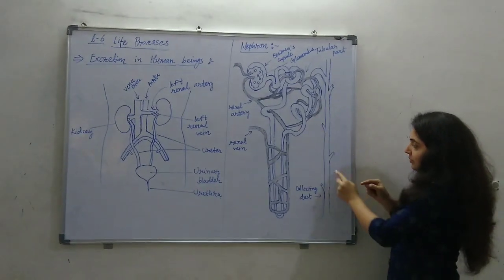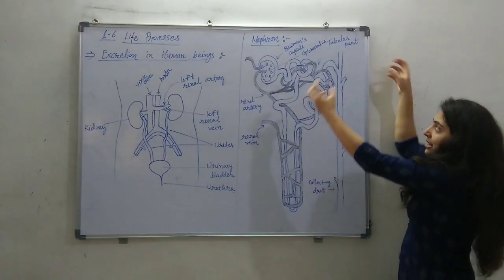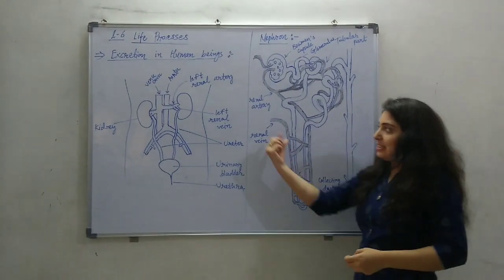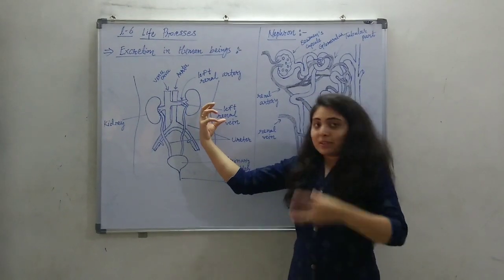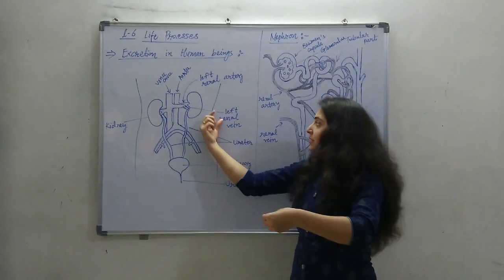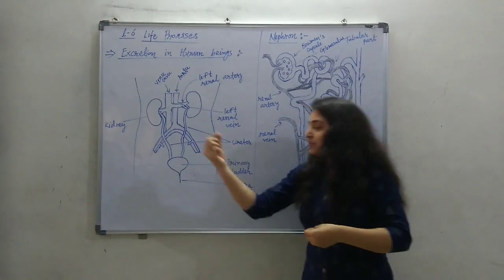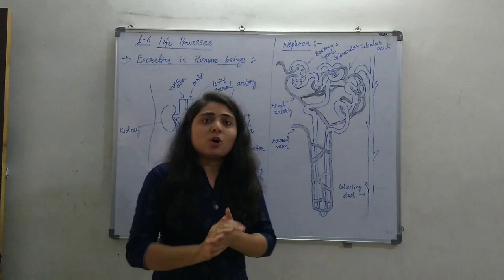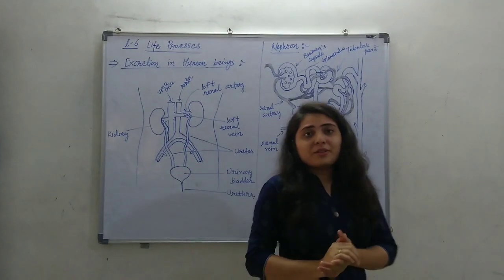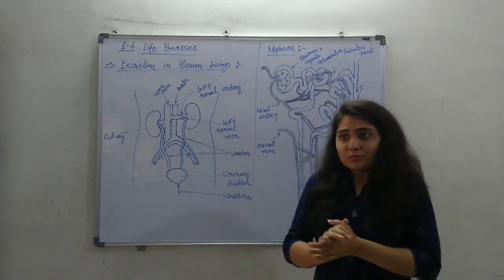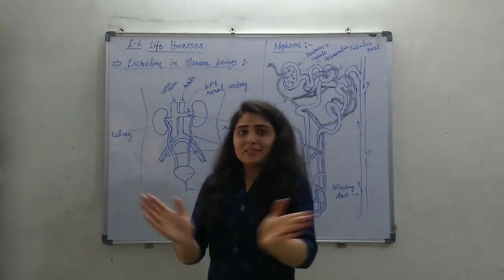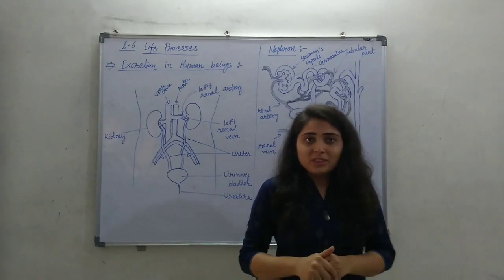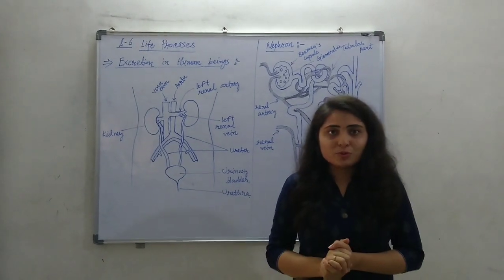As you can see, in this collecting duct, from many nephrons, the waste is collected here, and this collecting duct is ultimately coming out. It ultimately joins the ureter, and the ureter will take it further. So this is a simple mechanism of the excretion process in the kidneys. When the blood is passing through this nephron completely, the toxic materials are removed from the body.